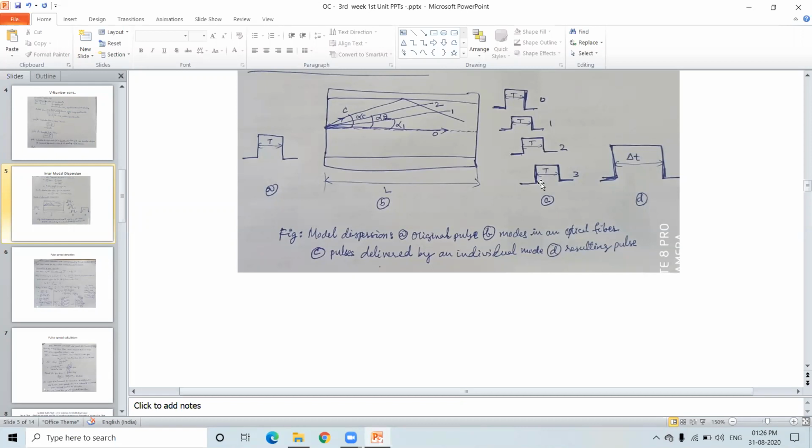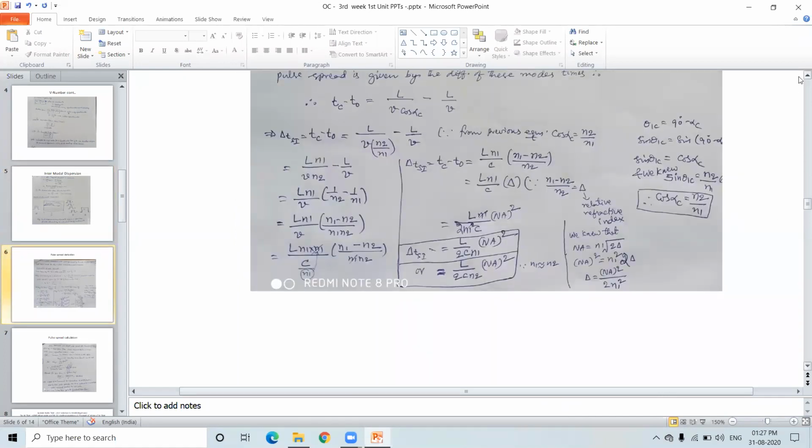Let us go for the critical mode. Let us say the time taken by this pulse is Tc, the critical mode, while T naught is for the zero mode. Tc is equal to L, the length being the same, divided by the velocity of the critical mode, which is V cos alpha C. So Tc is L by V cos alpha C. We are going to derive the pulse spreading equation simply by delta T equals Tc minus T naught, that is, L by V cos alpha minus L by V, substituting one into the other and the cos alpha and so on, to find the pulse spreading of this fiber.